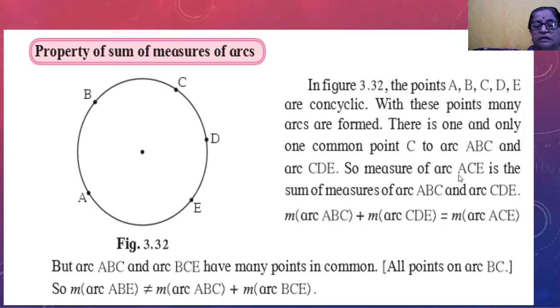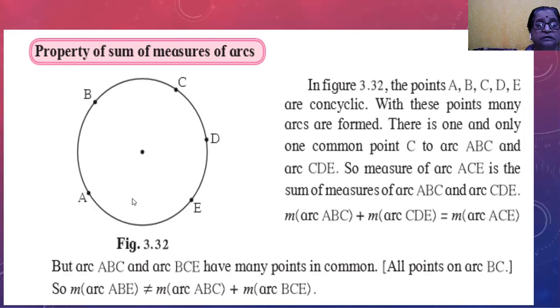Measure of arc ACE. In this arc, you can see that arc ABC is there, and another arc is CDE. So we will write it like this: measure of arc ABC plus measure of arc CDE is equal to measure of arc ACE.